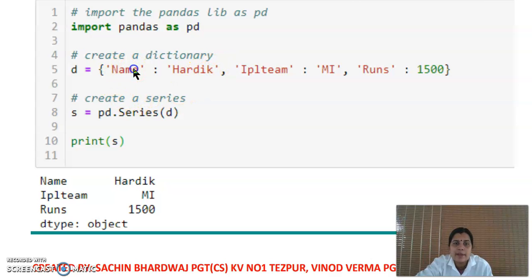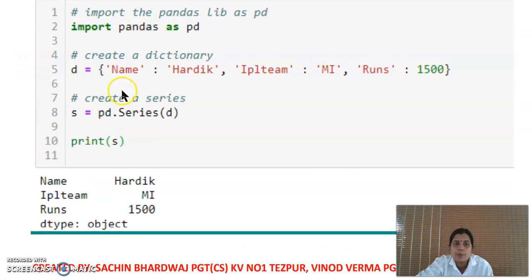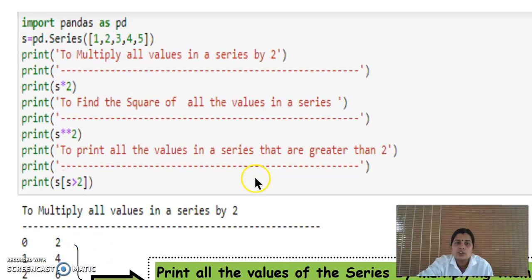That means here name is the key, Hardik is the value. IPL team is the key, MI is the value, runs is the key, 1500 is the value. To create a series, we simply give this dictionary name inside the series constructor. So this is the output: name Hardik, IPL team MI, runs 1500 and so on.